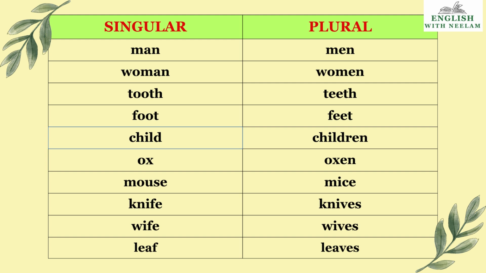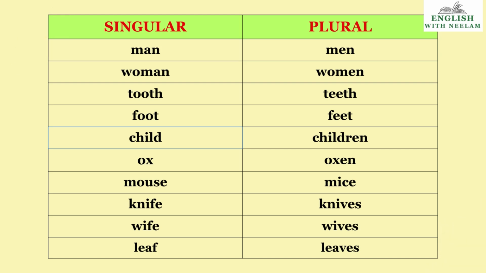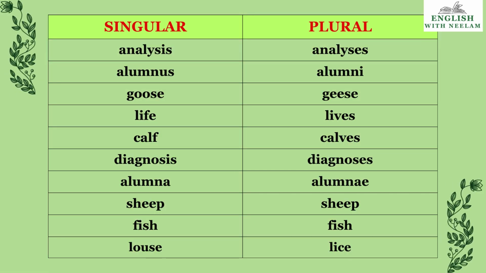Wife, wives. Leaf, leaves. Analysis, analyses. Alumnus, alumni. Goose is geese. Life becomes lives. Calf, plural is calves. Diagnosis is diagnoses, just a difference of E, I-N-E. Alumna is alumni. Sheep, sheep. Fish, fish. There are, children, some nouns that remain the same in singular as well as plural. They are also called irregular nouns and plurals.